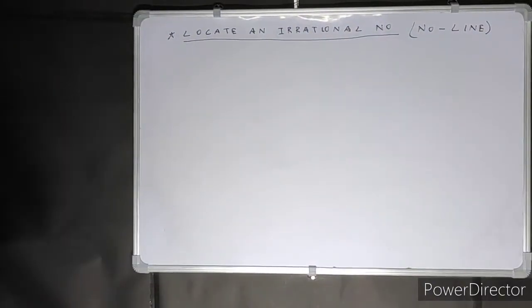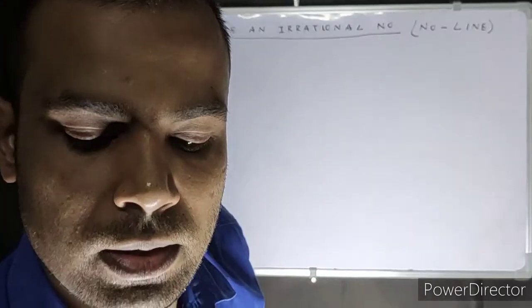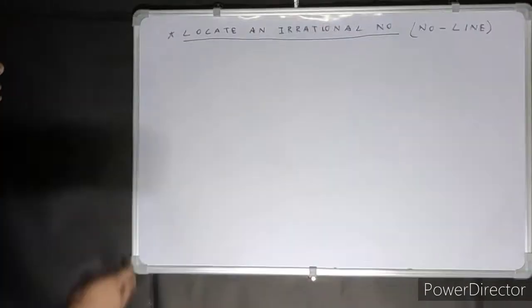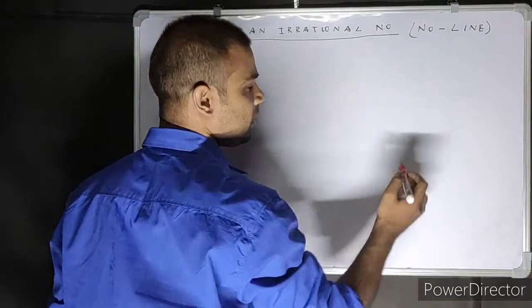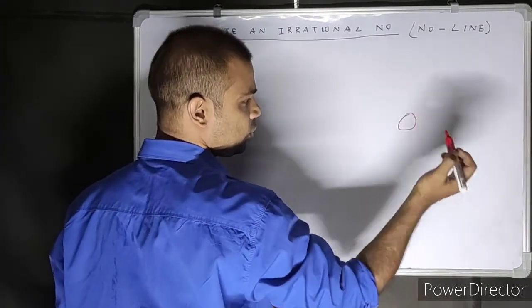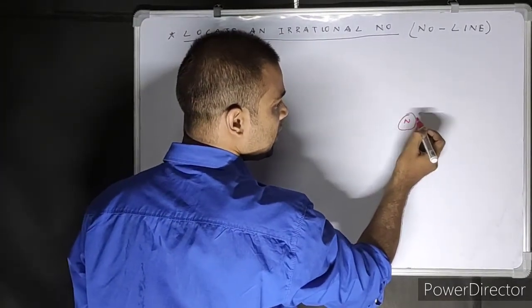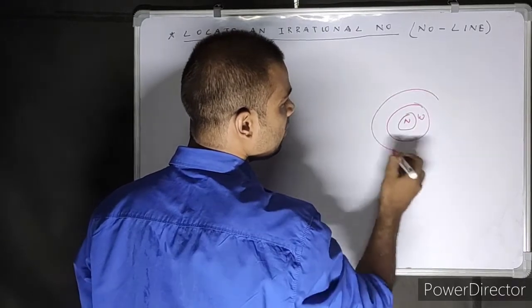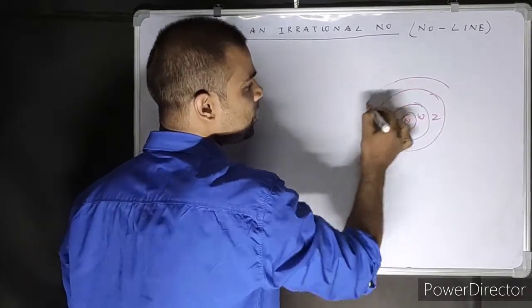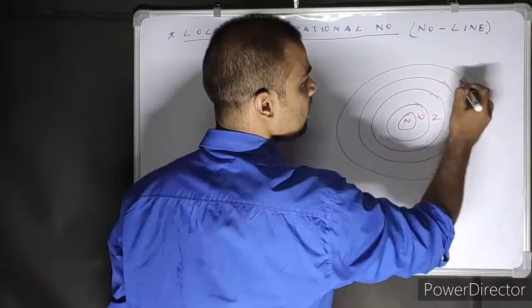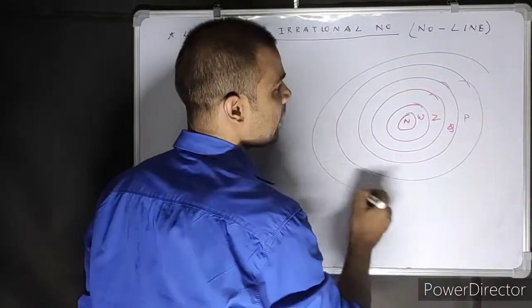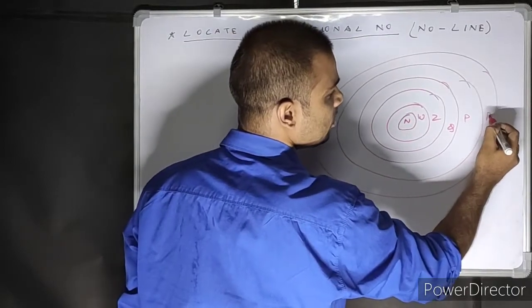If you see, students, I want to show you something. In the first video I showed you that we start with natural, then we go to whole, then integers, then rational, then irrational, and the last one is real numbers.